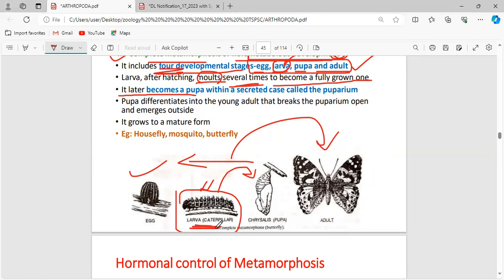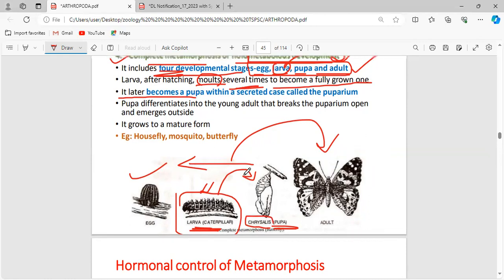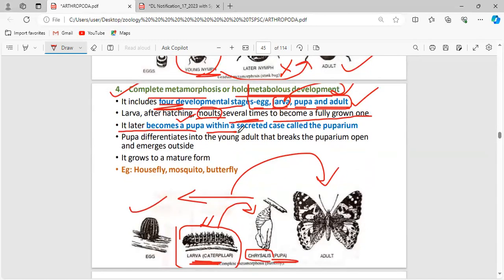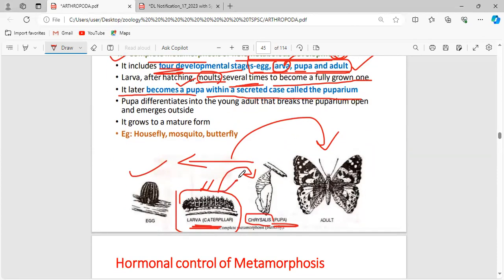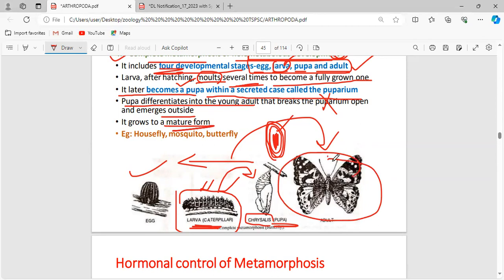The larval stage is the caterpillar, and the pupa stage is the chrysalis. The pupa is within a secreted case called the puparium. The caterpillar wraps itself inside the case and grows inside the shell. Later, during favorable conditions, the pupa differentiates into the young adult, breaks the case, and emerges outside. It grows into the mature form. Only then do we get the butterfly.